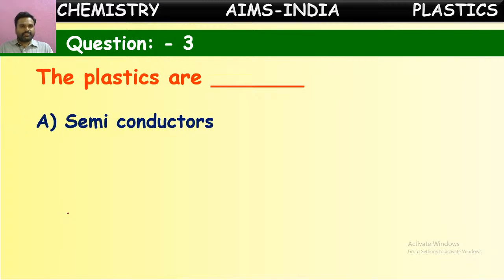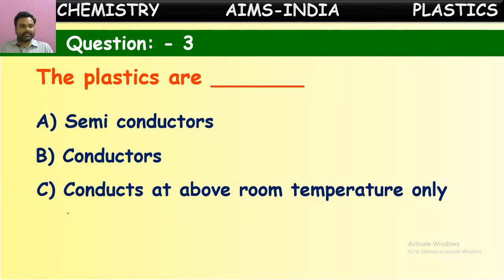Now let us see: are plastics semiconductors, conductors, conductors only above room temperature, or insulators? What kind of substance are these plastics? Are they conducting electricity? Are they conducting heat?